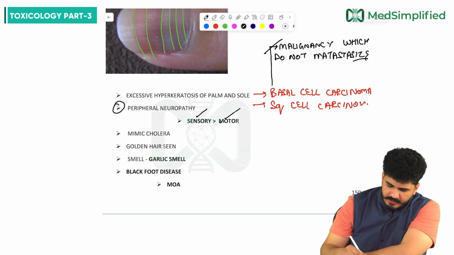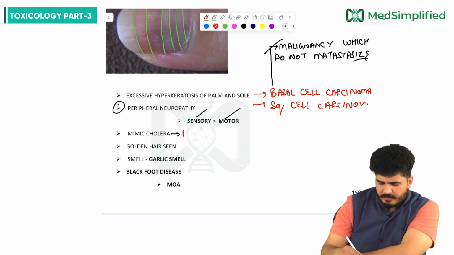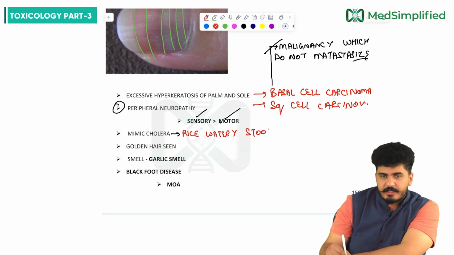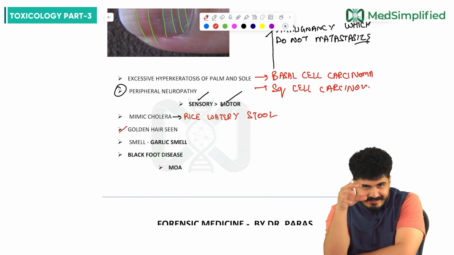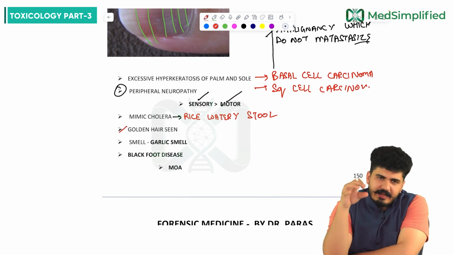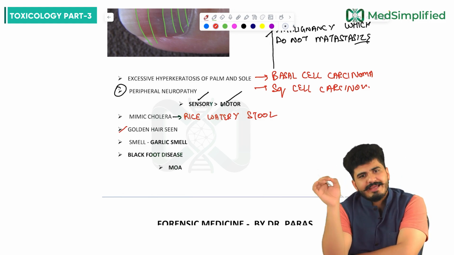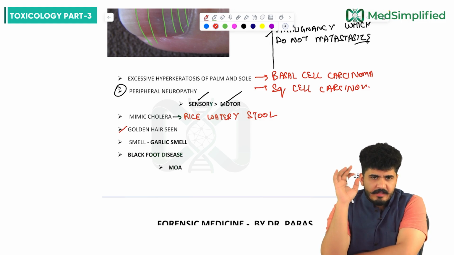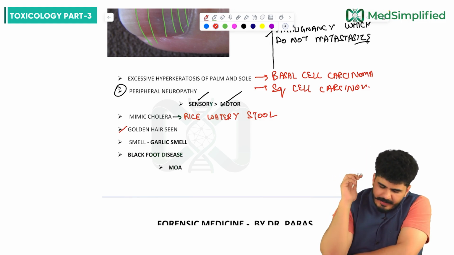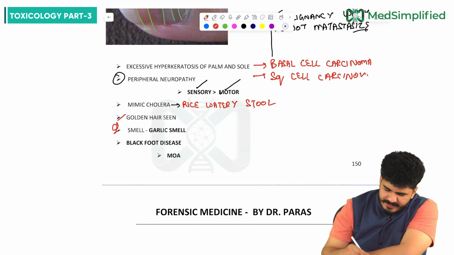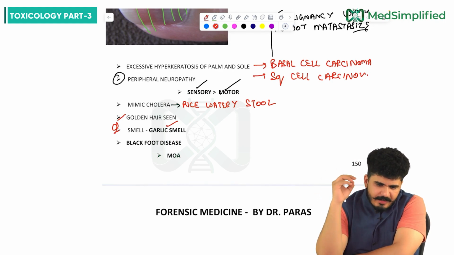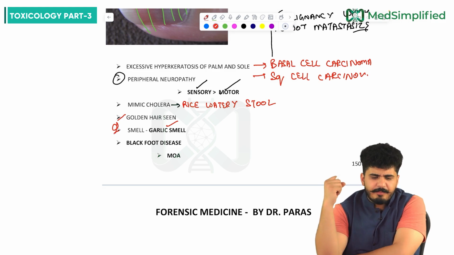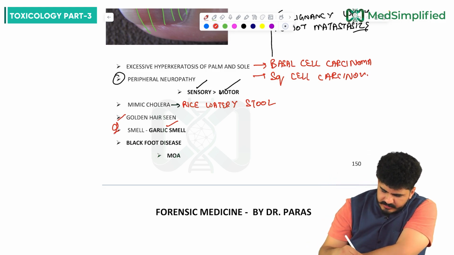Then, it mimics cholera. We say it mimics cholera because there is a rice watery stool. Plus there will be golden hair, like garlic has a golden color. In this patient, the hairs will turn golden. Now, the smell of arsenic is important. The smell is a garlicky smell, my dear friends. And there will be black foot disease. How does black foot disease develop? Mechanism of action says there is a thrombosis.